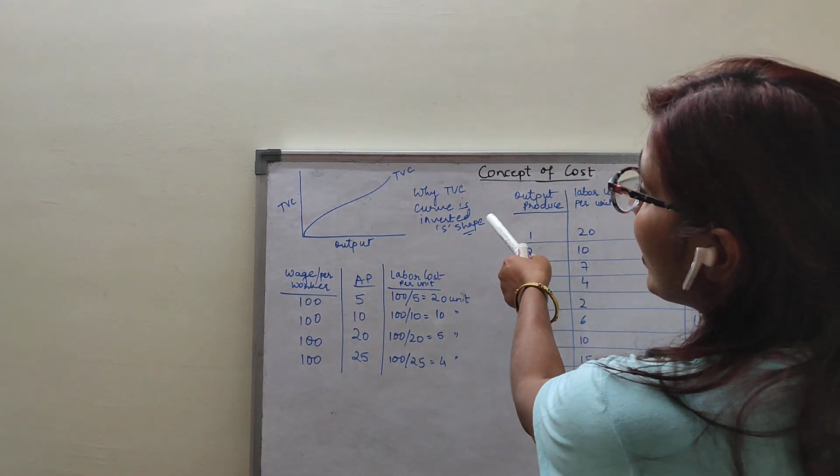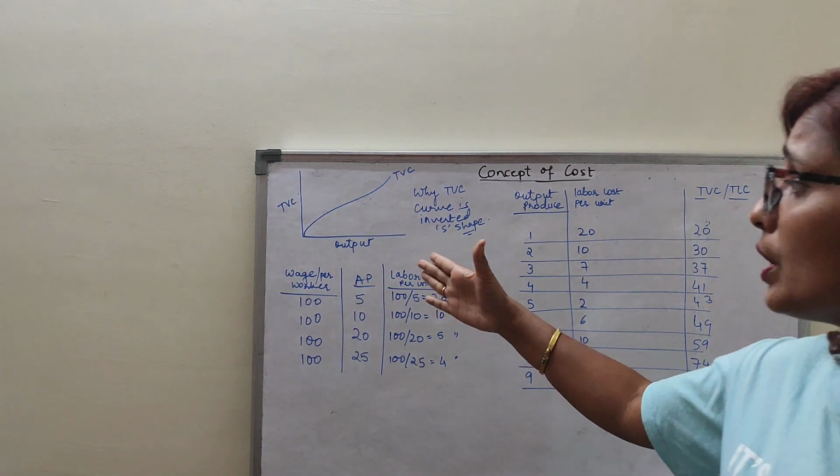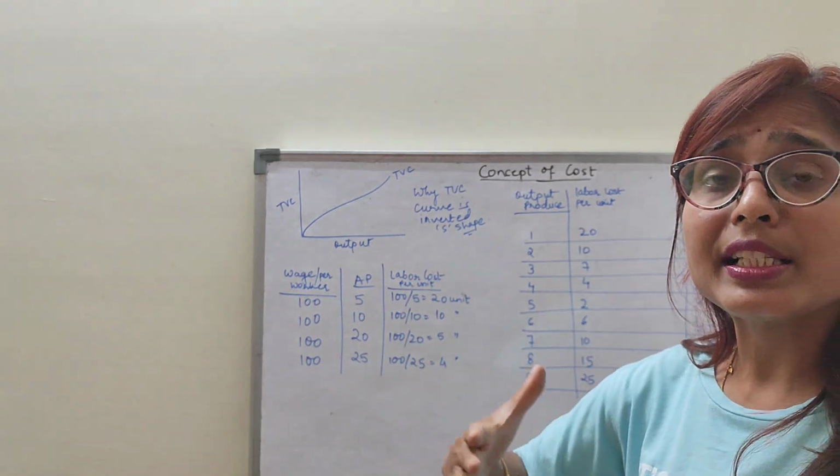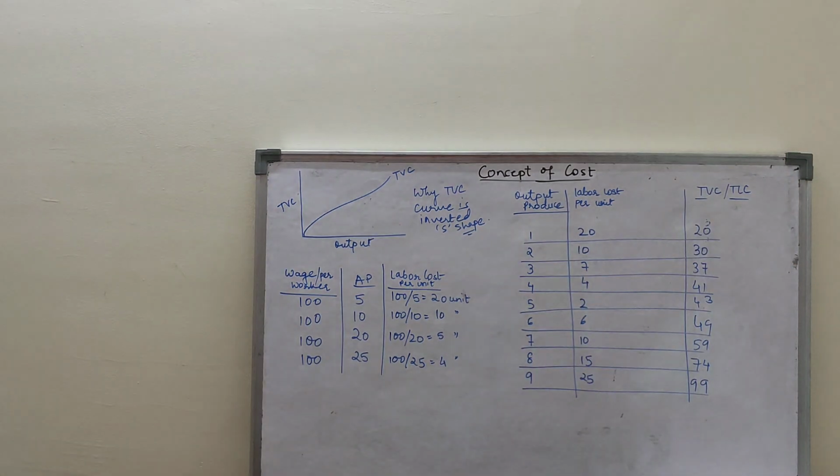Now you have understood why TVC curve is inverted S shape, children, because when output is increasing, my TVC is increasing first at a diminishing rate and then it is increasing at an increasing rate. Clear, children? Now why does TVC first increase?